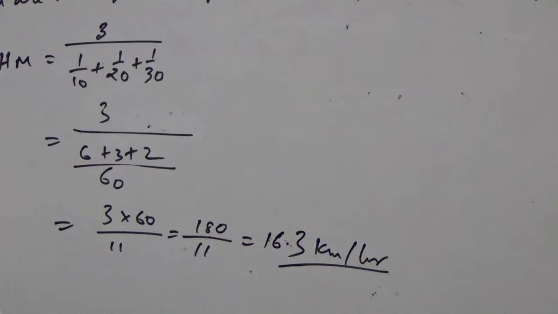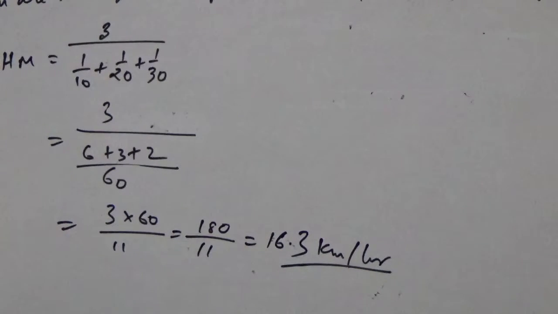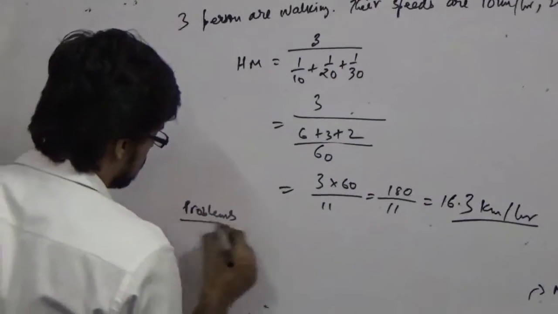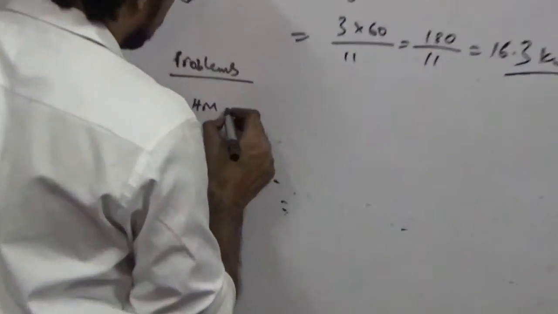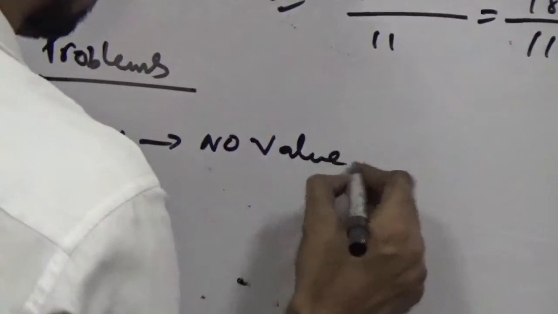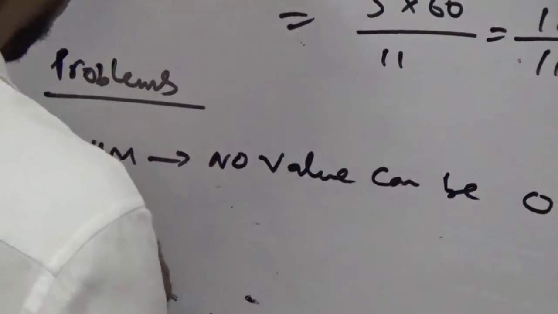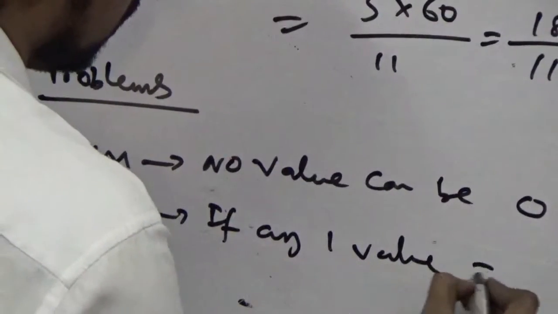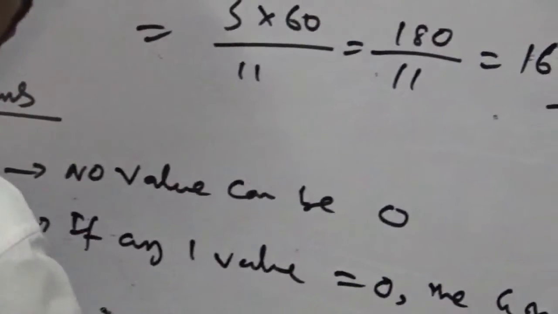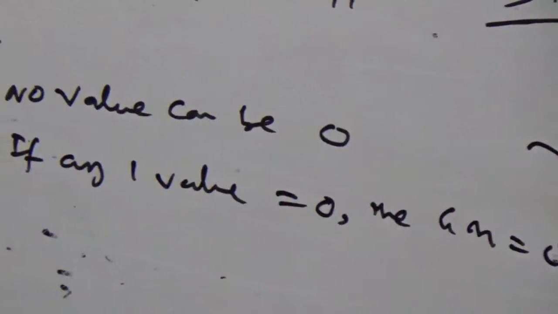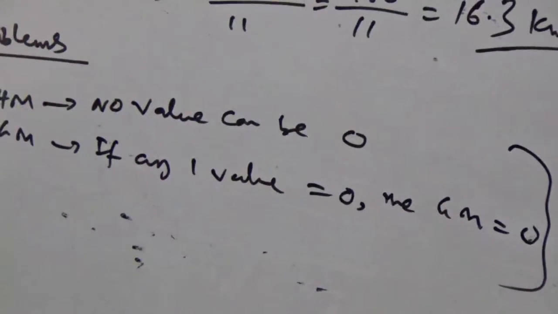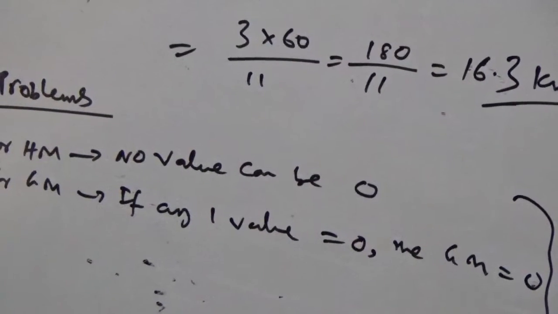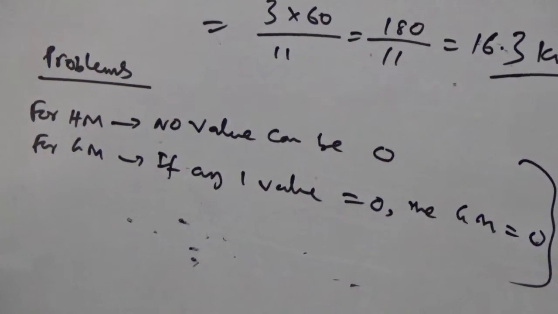So, in case of average speed, harmonic mean is one of the most useful formulas you can apply. But the main problem of harmonic mean and geometric mean is issues with zero values. For HM, no value can be 0. For GM, if any one value equals 0, then GM will always be equal to 0. These are the two problems. As I have already explained quartiles, deciles and percentiles in the previous lecture, I am proceeding to the next topic today.